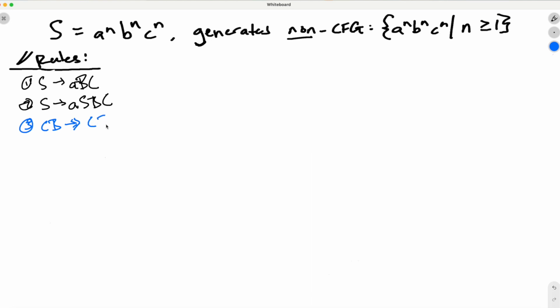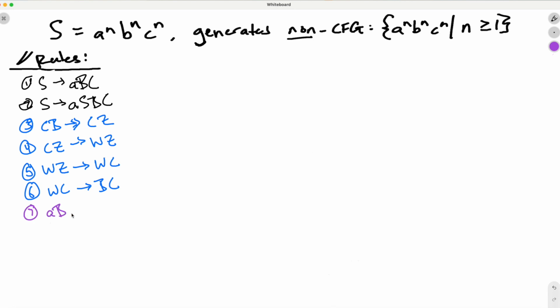So CB will go into CZ, CZ will go into WZ, WZ will go into WC, and WC will finally result in BC, which effectively reverses all the B's and C's in the string. Finally, we need to write down all the terminals for our program. So we've got almost all the A's, but now we have to deal with the capital B. So it'll be A capital B becomes A lowercase b, B capital B becomes B lowercase b, and so on and so forth for all the other combinations.